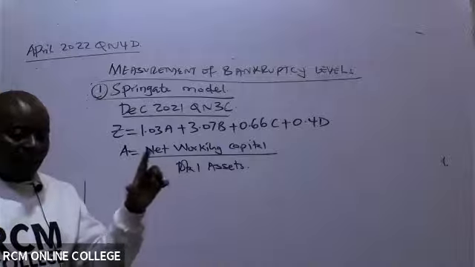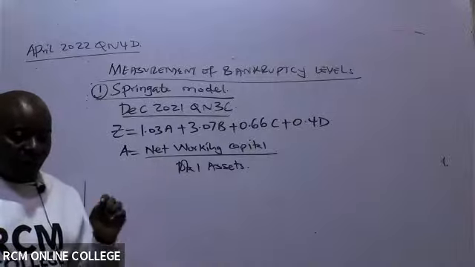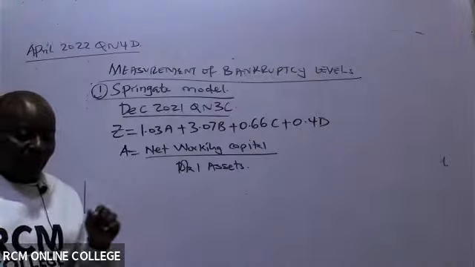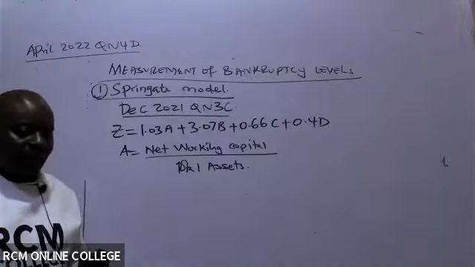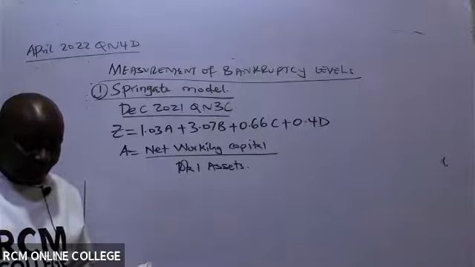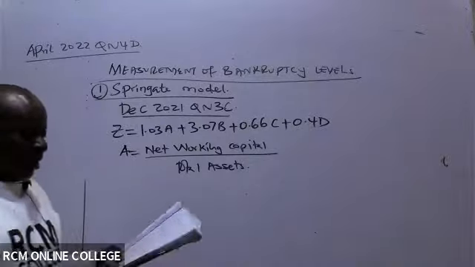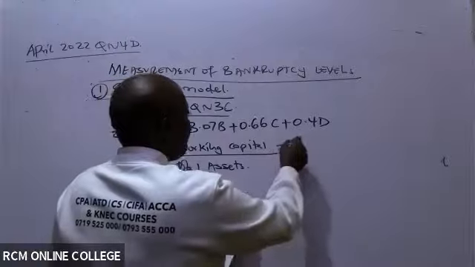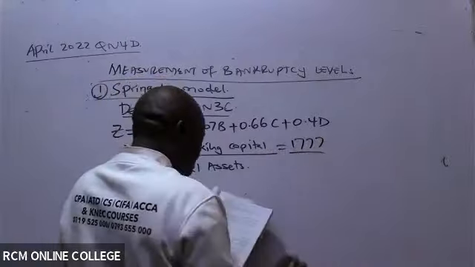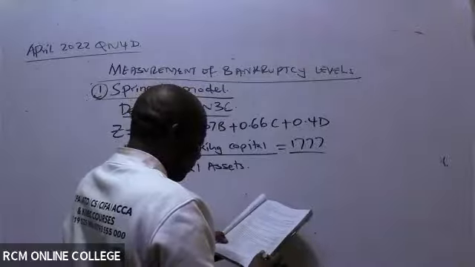Go to the table, where the examiner has given you values. Yours is to pick them and then substitute here. So net working capital, let's see. From the table, the net working capital is 1777, all over total assets, which are also given down there.